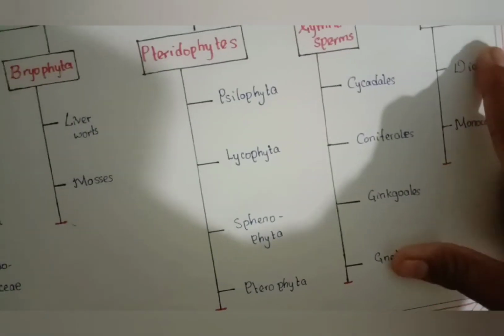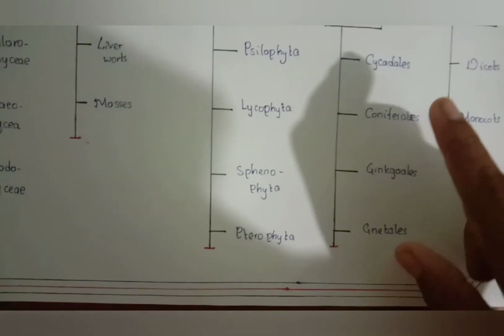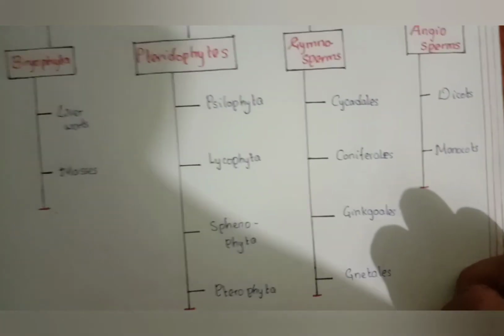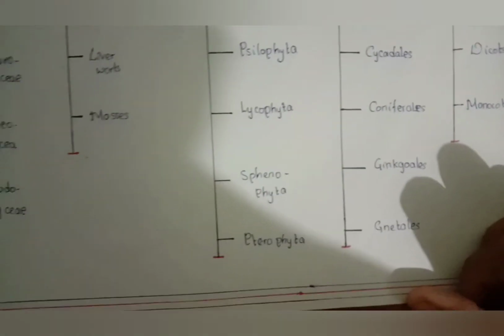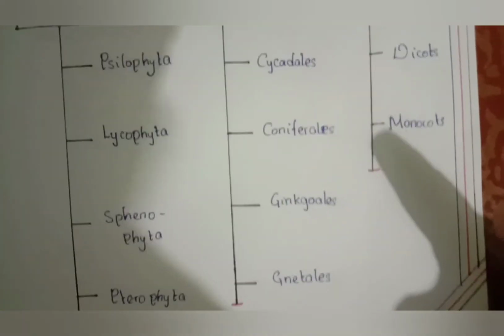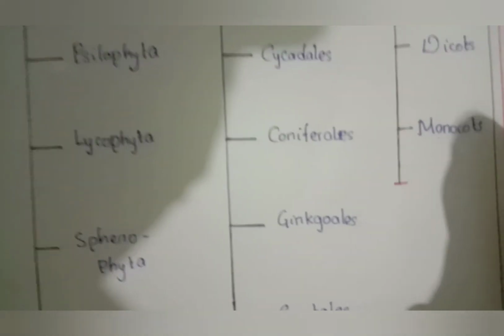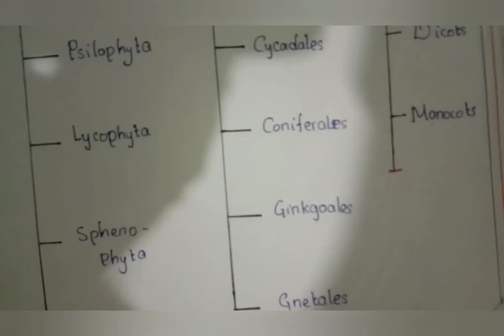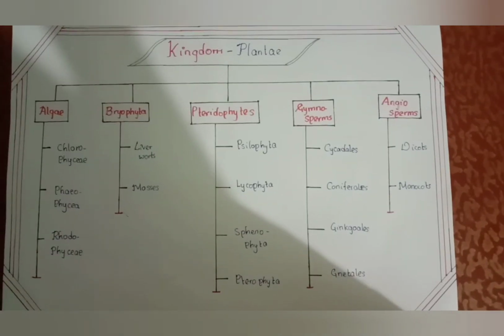In angiosperms, there are two types: those that have seeds with two cotyledons and those that have seeds with one cotyledon. Seeds with two cotyledons are dicots, and seeds with one cotyledon are monocots. This is the classification of Plantae. In this way, we came to know about the kingdom Plantae.